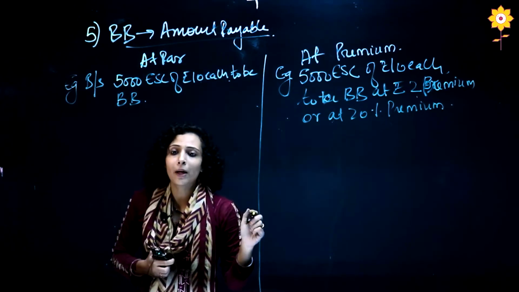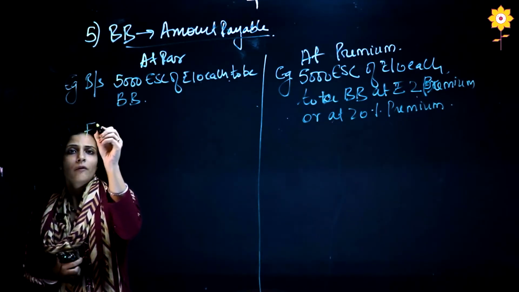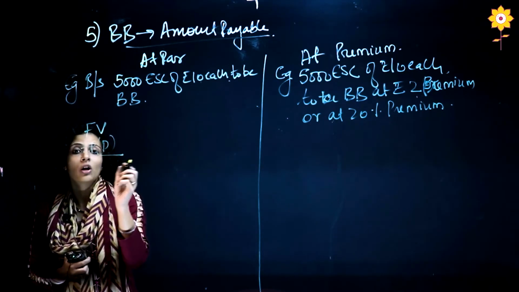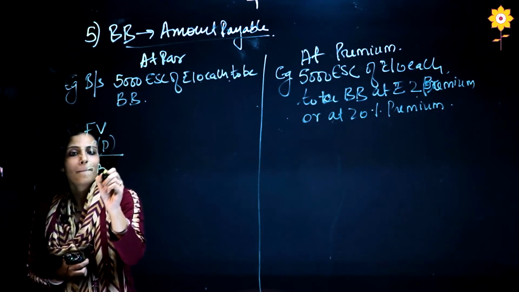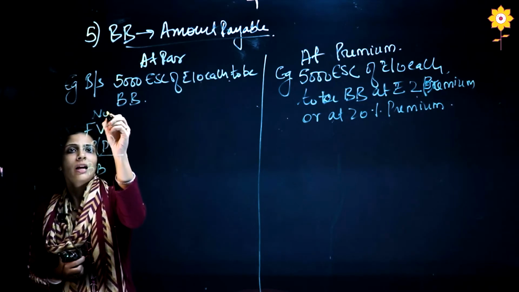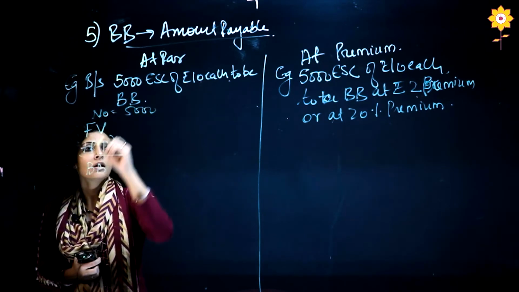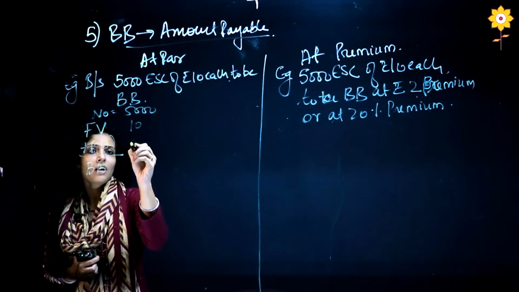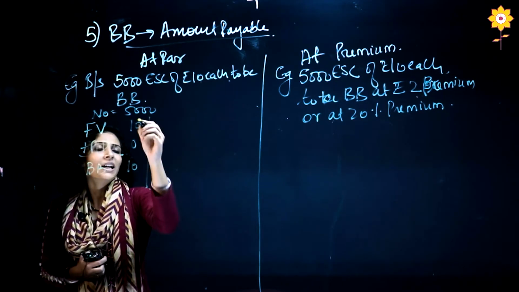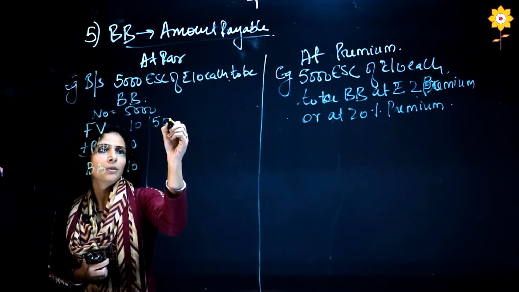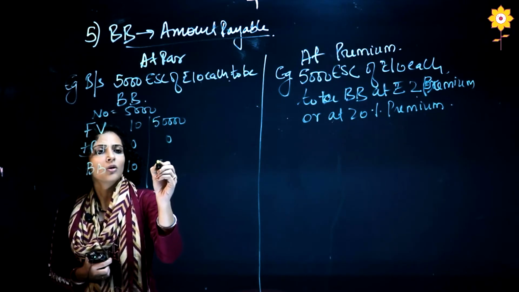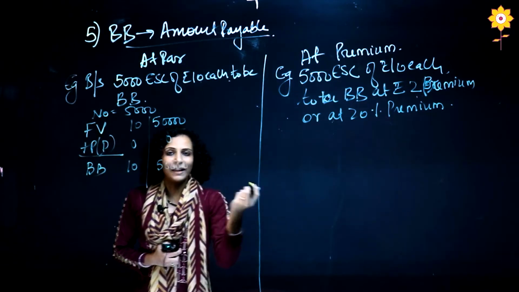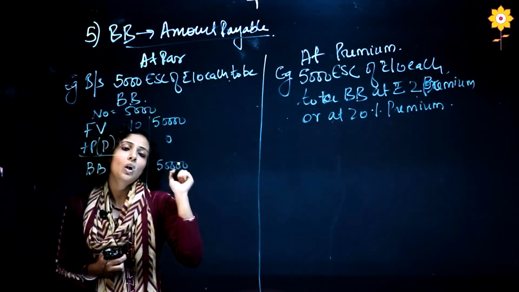Now for this buyback also we have a working note, which is face value plus premium minus discount, but not issue price, it will be my buyback price. So first step, number 5,000 per share, 10 rupees face value, it is at par, 0, 10. Multiply with 5,000, this will be 50,000, 0 and 50,000. Now the basic entry we will see. What are the two accounts involved?